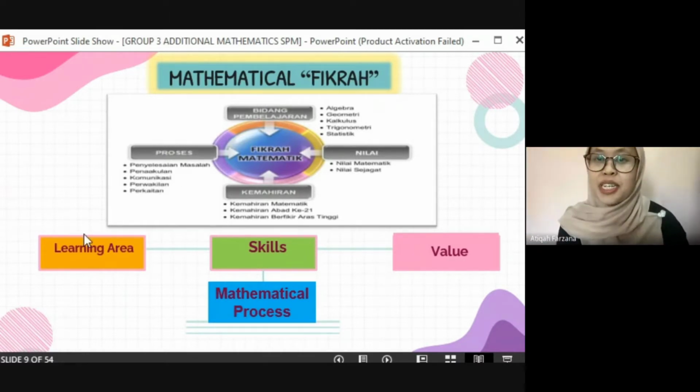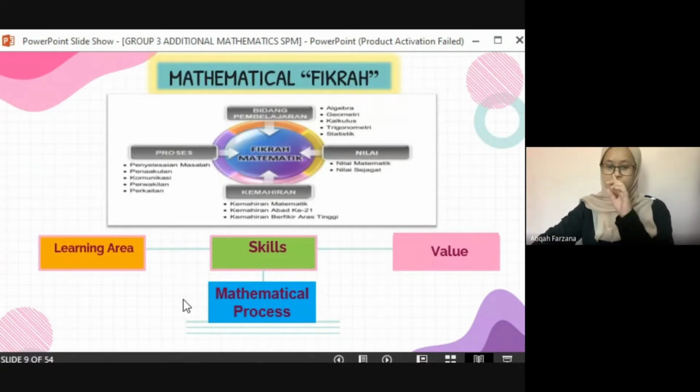Okay. So the second example of the mathematical process is the process of penaklukan, or in English we call it mathematical reasoning. The next process is the communication process, and also the perwakilan, or in English we call it the representation process, and also the perkaitan, or in English we call it the connection process.